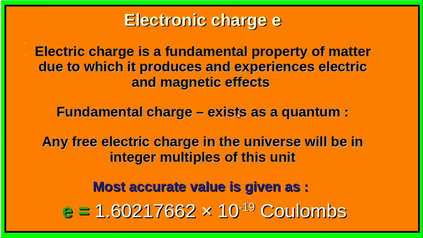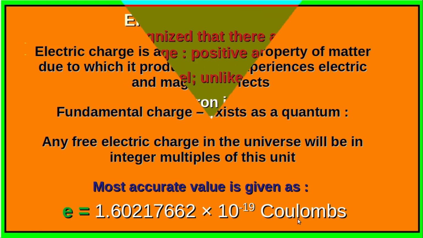The fundamental charge exists as a quantum. This cannot be subdivided. Any free electric charge in the universe will be in integer multiples of this particular unit. The most accurate value of the electronic charge is given by 1.602176662 × 10^-19 coulombs.